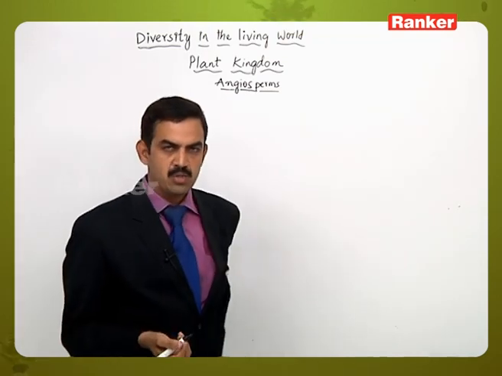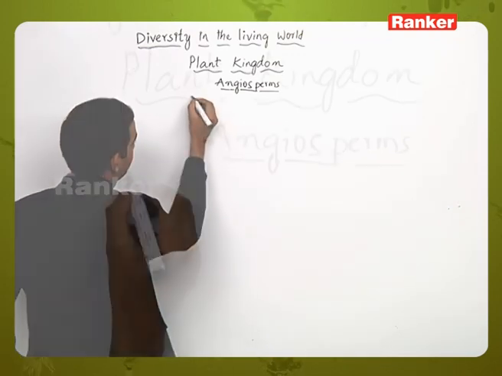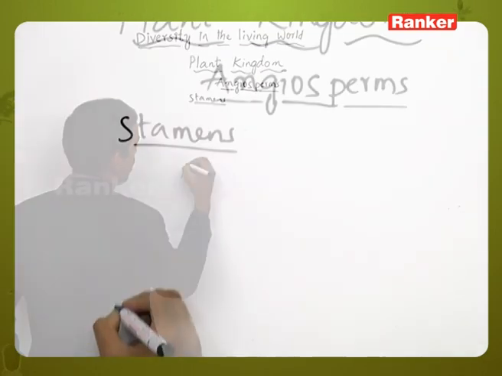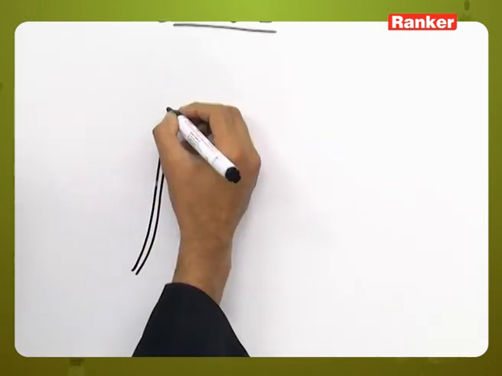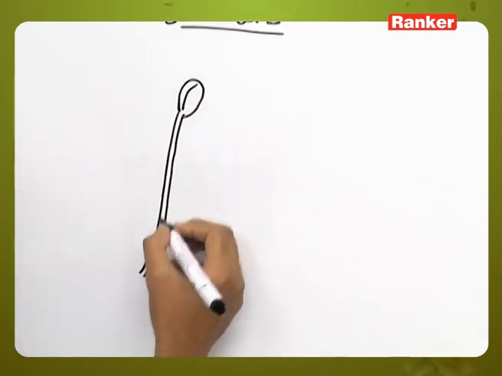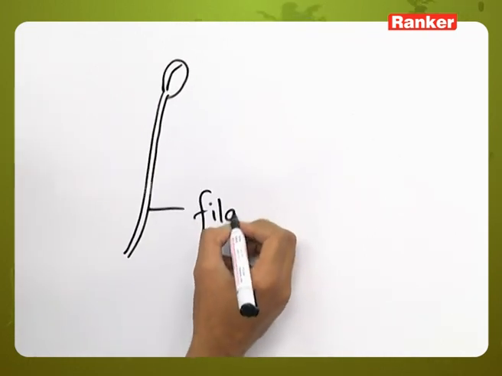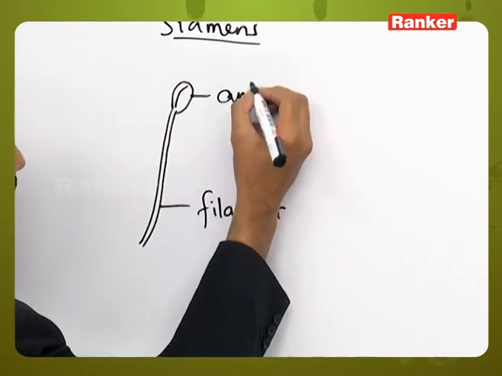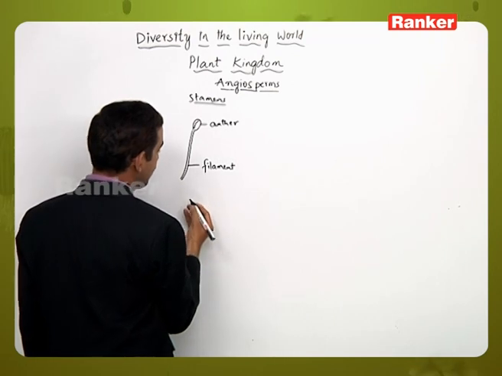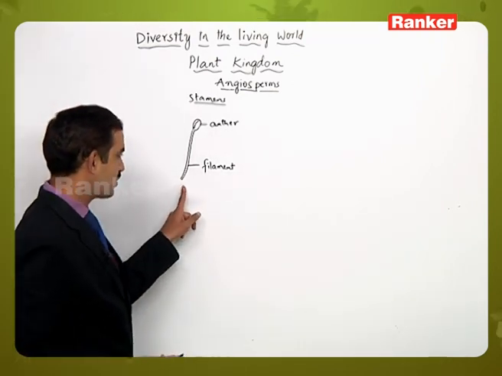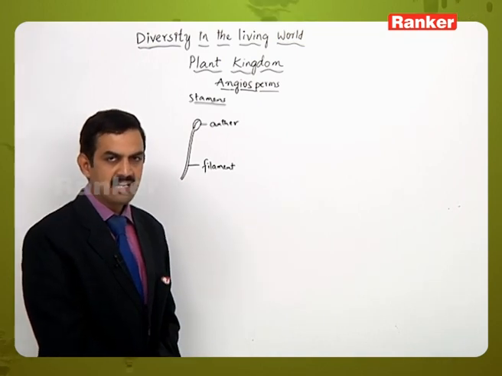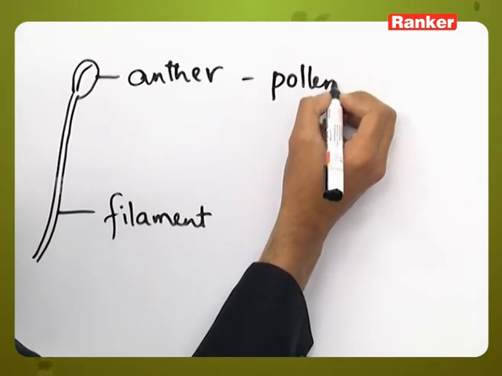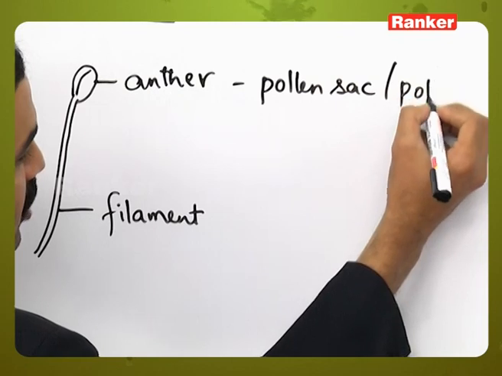If you look at the reproductive organs, starting with stamens, the stamens contain a long stalk-like structure and a swollen part at its tip. The long stalk is called a filament, and the swollen tip is called an anther. So the filament is the proximal region, whereas the anther is the distal part. Then inside the anther, pollen sacs or pollen chambers are present.